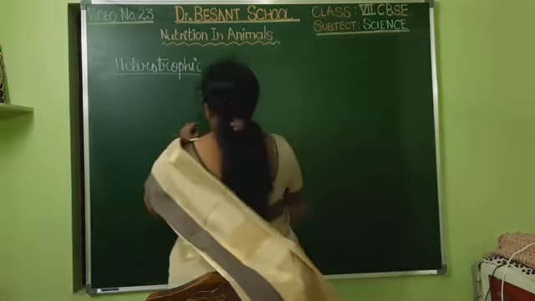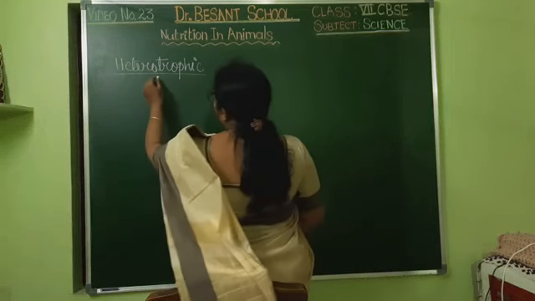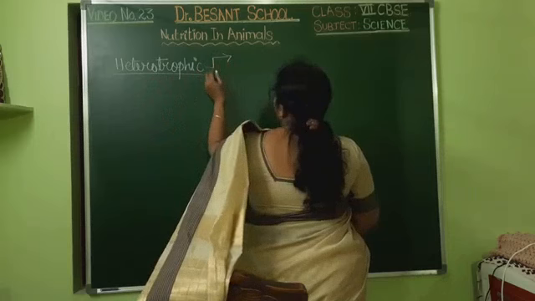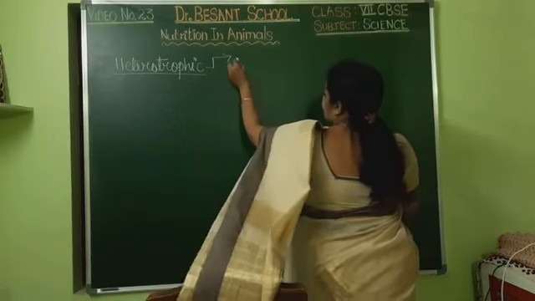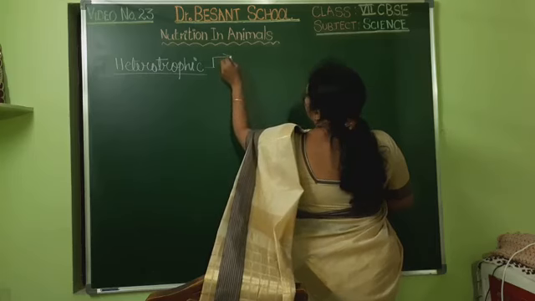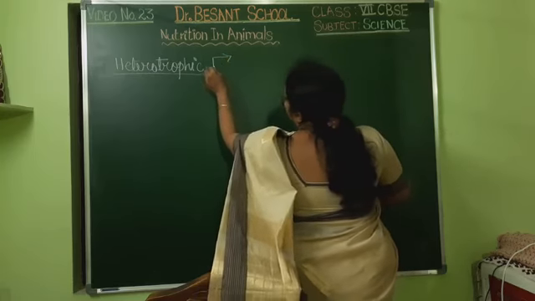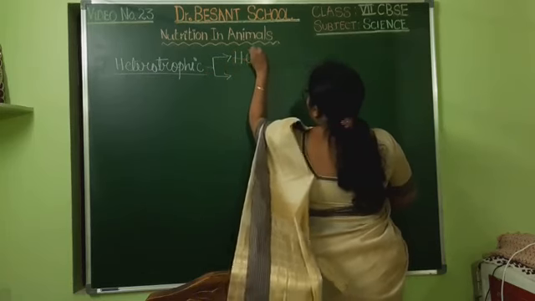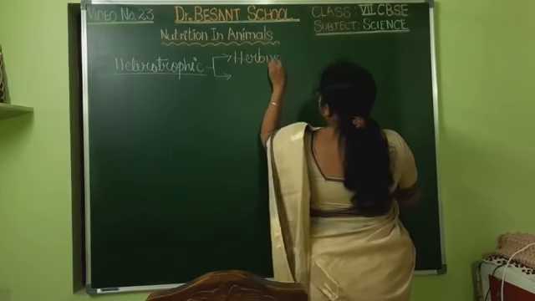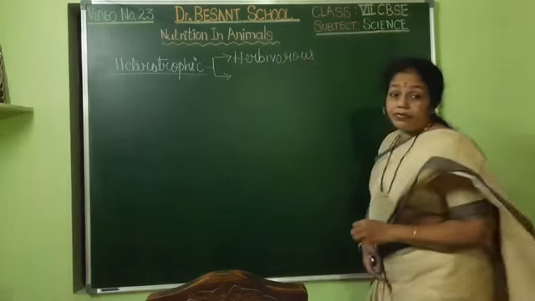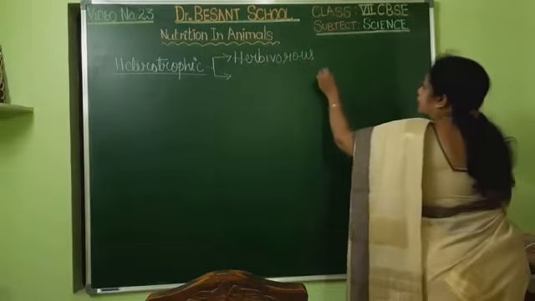So if it is heterotrophic nutrition, we can consider that some of them are herbivorous. So what type of food would they eat?